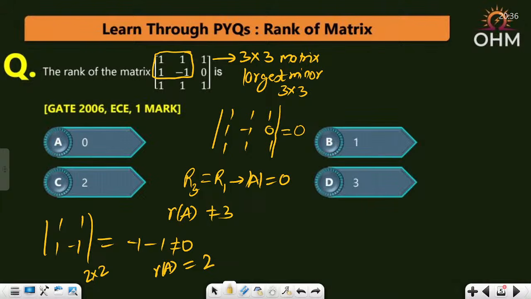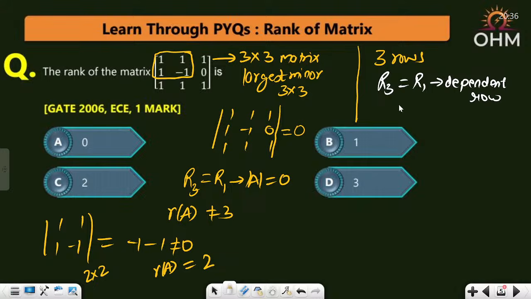How many rows are actually available here? There are total 3 rows in the matrix. But out of the 3 rows, R3 is equal to R1. Whether it is directly R1 or 2R1 or something like that, it depends on R1. I call this a dependent row.